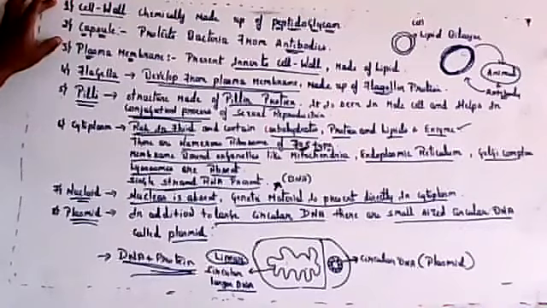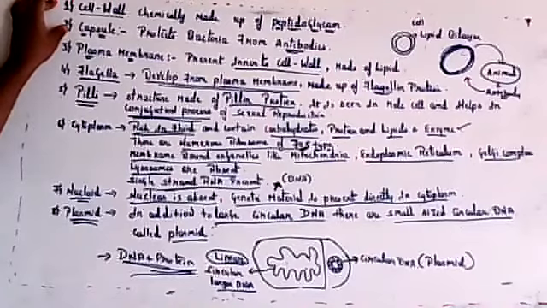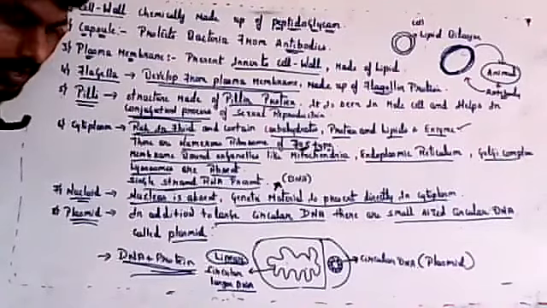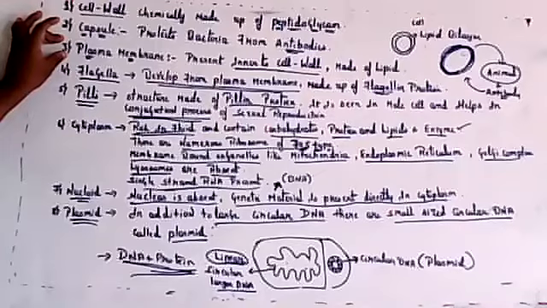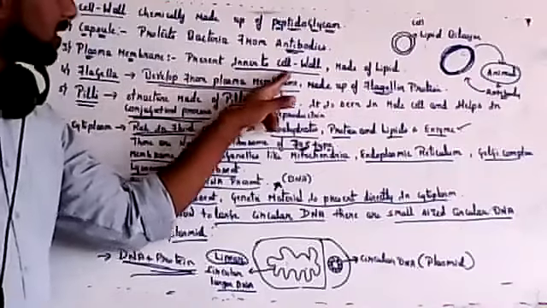Cell wall is made up of peptidoglycan. Capsule is present outside, which will protect it from antibody. Next is plasma membrane, which is present inside the cell wall.